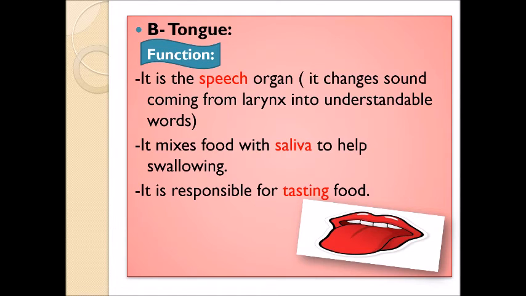Second, it mixes food with the saliva. The saliva is the liquid in your mouth. The tongue mixes the food with the saliva to help swallowing. Third, it is responsible for tasting food. So we have very important functions for the tongue. First, the speech organ. Second, it mixes food with the saliva. Third, it is responsible for tasting food.